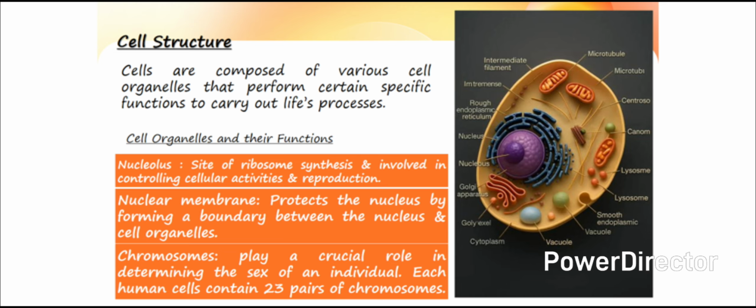Also, it is involved in controlling cellular activities and reproduction. Nuclear membrane protects the nucleus by forming a boundary between the nucleus and other cellular organelles. Chromosomes play a crucial role in determining the sex of an individual. Each human cell contains 23 pairs of chromosomes.